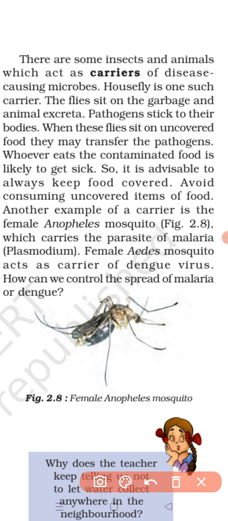Plasmodium. Also dengue. Another disease which is spread by mosquitoes is dengue. And this dengue is caused by a virus, the dengue virus. And who carries this dengue virus? The Aedes mosquito, again the female Aedes mosquito. The female Aedes mosquito acts as a carrier of dengue virus. Clear?